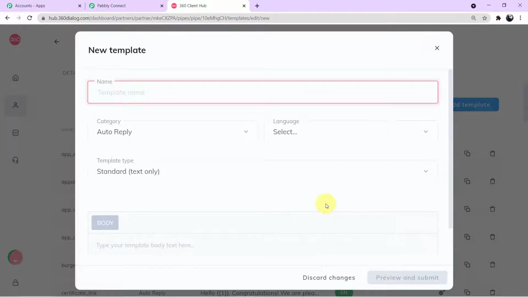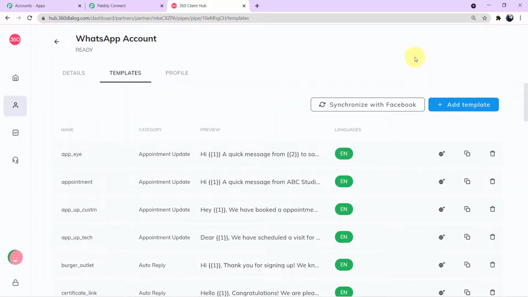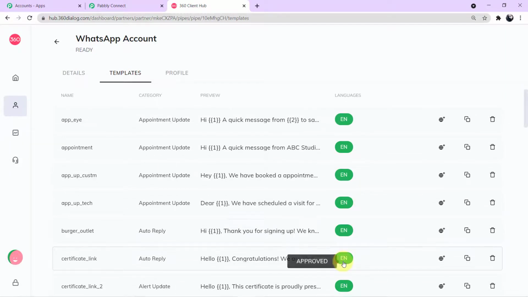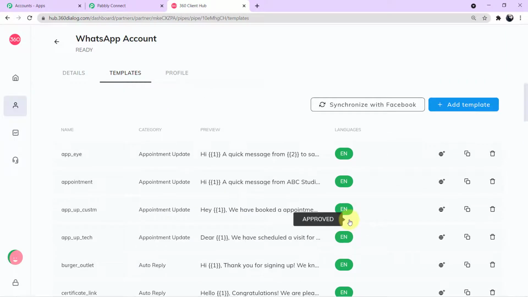Now after creating the template, you have to click on preview and submit, and send the template for the approval process. Now guys, the approval process is done by Facebook, and it takes from 2 hours to 2 days. In general, the approval process is done within 1 day only, but don't forget to first create the template and send it for approval. Guys, without the approval process, you cannot use your template. Let me show it to you here. See, all my templates are approved so I can use them. Without the approval, I cannot use the template.